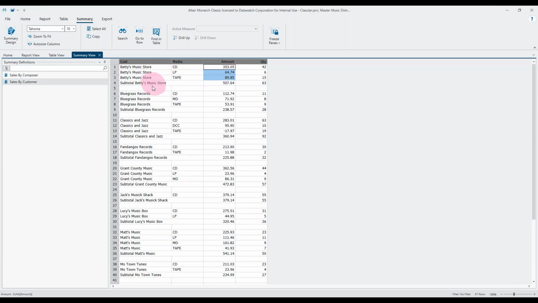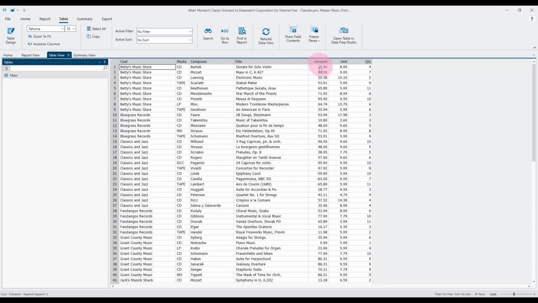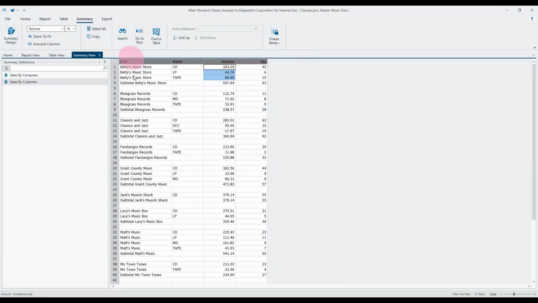The subtotaling is something that's unique to the table window, and grouping by group values, or sorting by group values, that's all unique within the summary windows. So this is a typical use. Obviously, if we're in the table window, we see the individual values, but in the summary window, we see the values grouped by whatever grouping level we want. So one thing to bear in mind is the sorting.